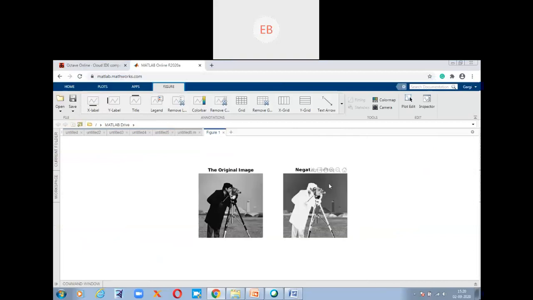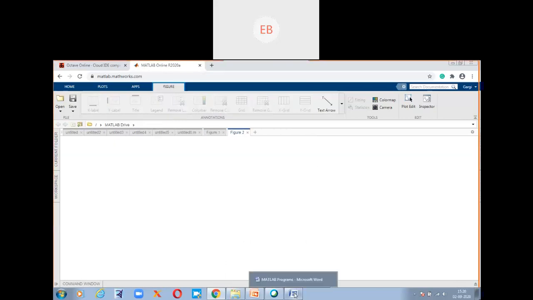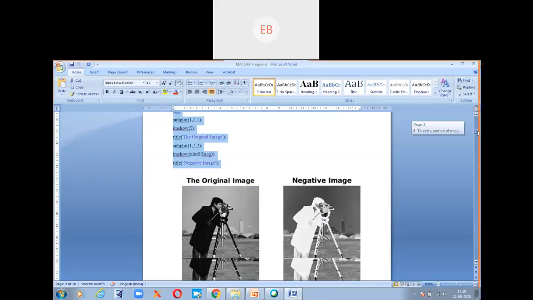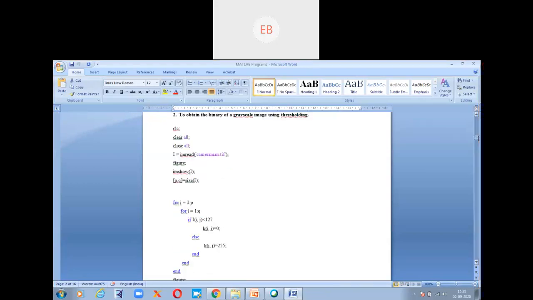Negative, you know, right? What is negative? Before taking a photo in a camera, the negative comes, right? So it is the same negative. See, the black is being represented by white and the white is being represented by black. That is, the lighter part became dark, and the dark part became light. Exactly the opposite. Okay? So this is about negative.